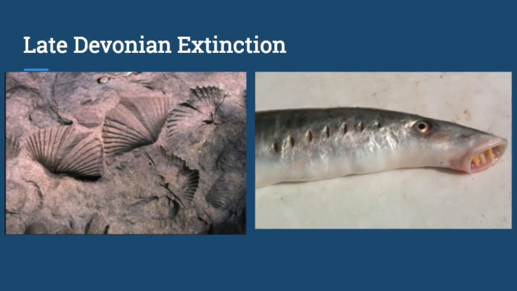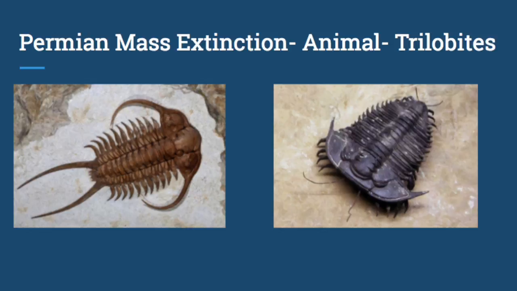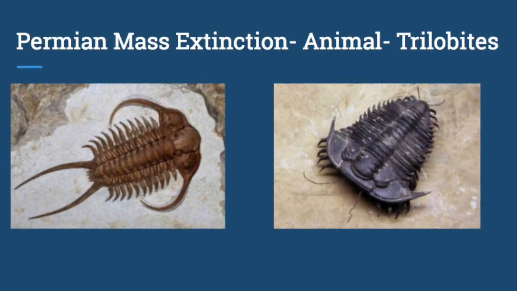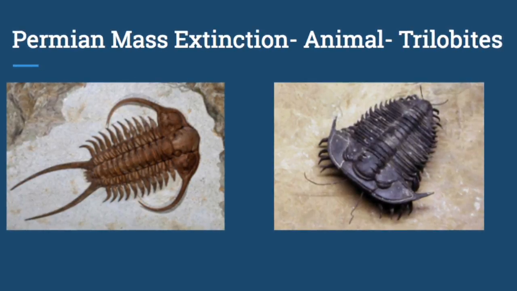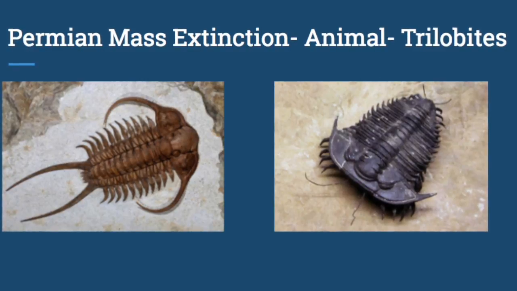The Permian mass extinction was also known as the Great Dying because 96% of all species died off on Earth during this time. This is either because of an asteroid impact, flood basalt eruptions, or catastrophic methane release, and then a drop in oxygen levels and sea fluctuations. And this happened 248 million years ago.